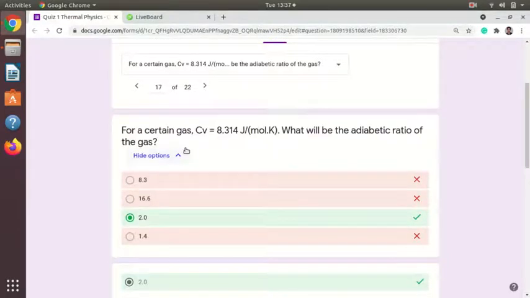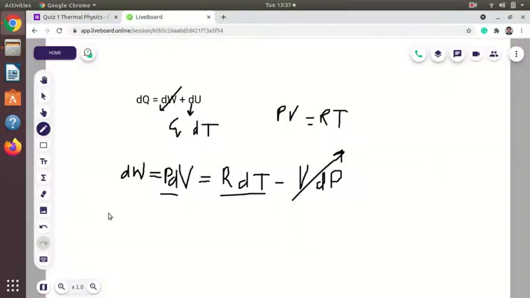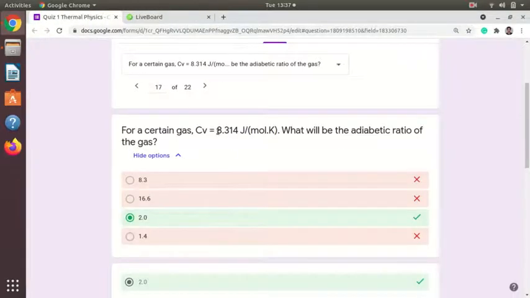Now for a certain gas, the heat capacity at constant volume is given, and it is asked what will be its adiabatic ratio. So we have seen the relation gamma is equal to Cp upon Cv, and we have also seen Cp is equal to Cv plus R, and now you have given that Cv is equal to 8.314.